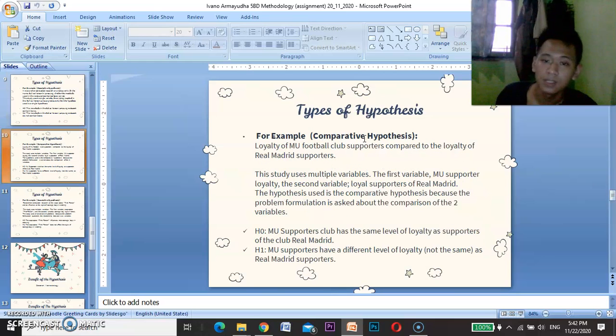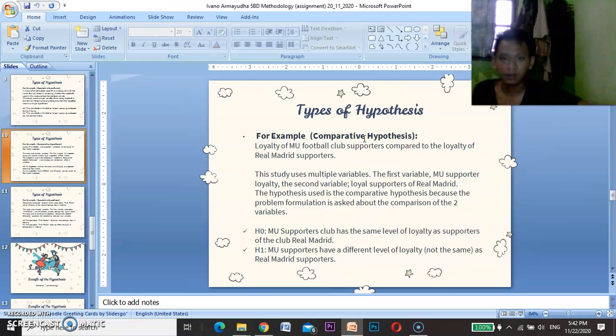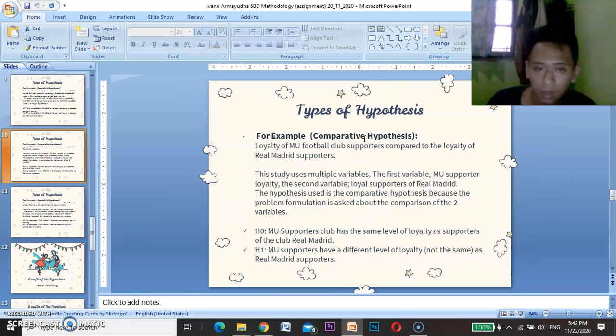And the comparative hypothesis. It is about the loyalty of MU football club supporters compared to the loyalty of Real Madrid supporters. The study uses multiple variables. The first variable is MU supporter loyalty, and the second variable is Real Madrid supporter loyalty.